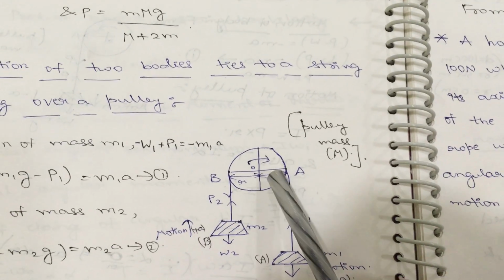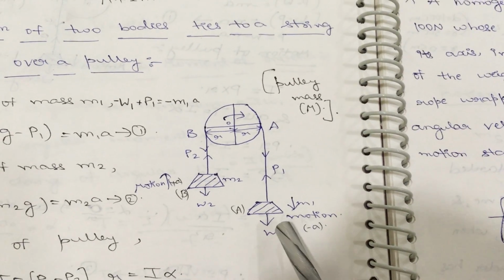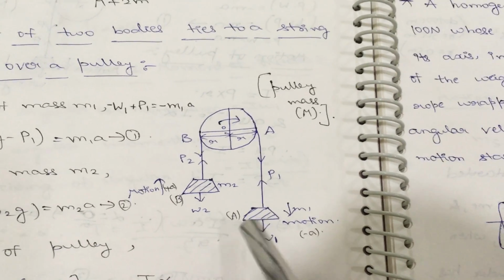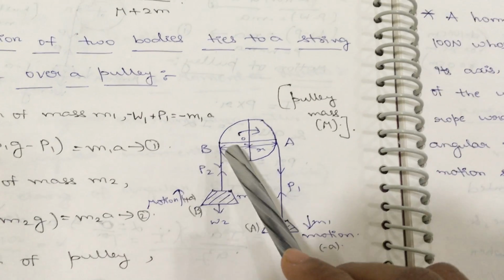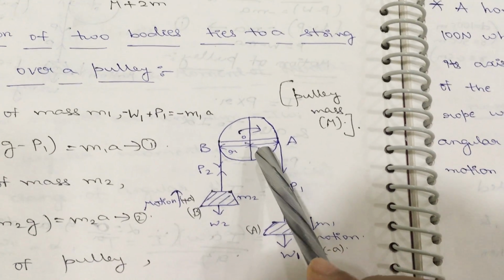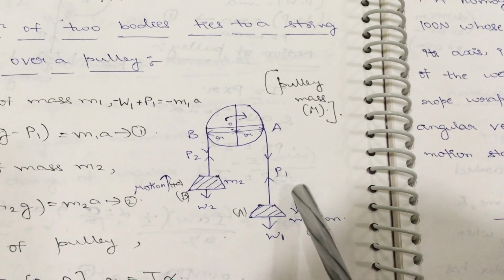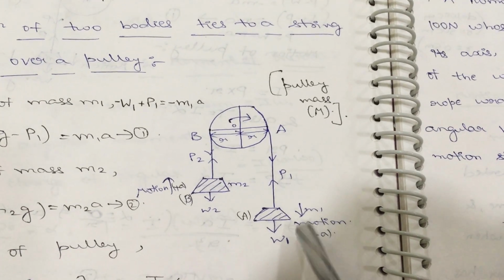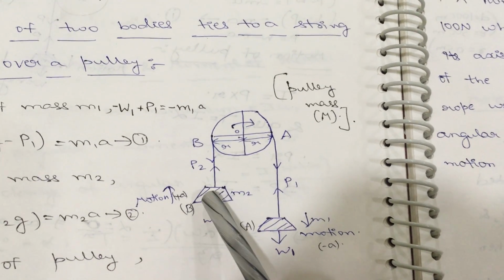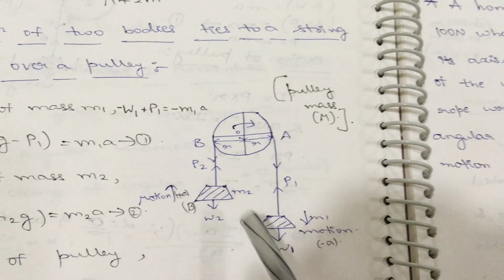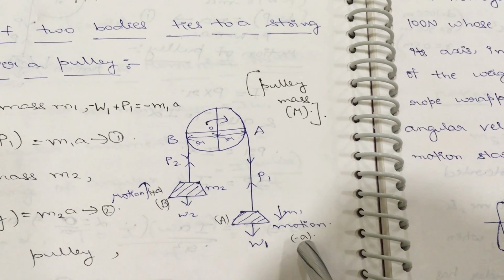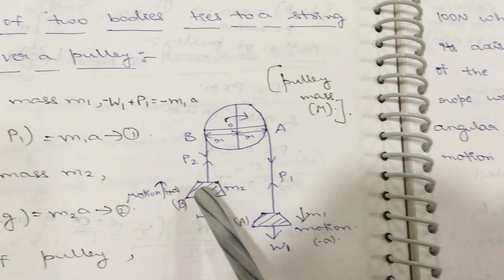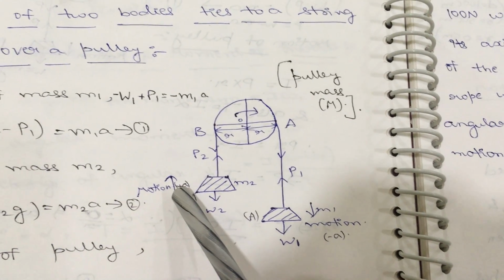Let us consider the m1 body as the A body and the m2 body as the B body. When the pulley is rotating in the clockwise direction, the A body will move in the downward direction and the B body will move in the upward direction. So according to the motions, the A body will have negative acceleration and the B body will have positive acceleration.